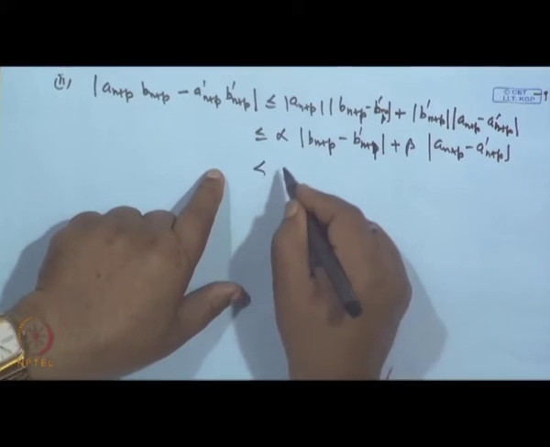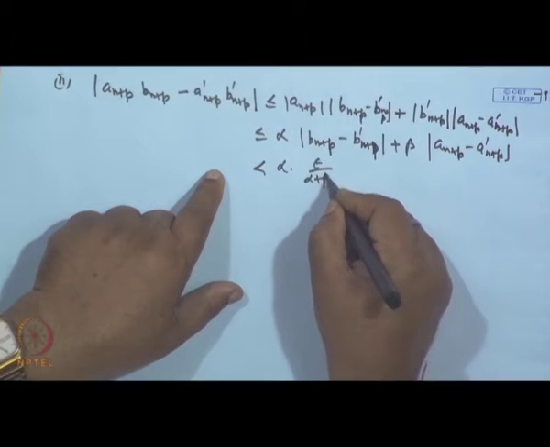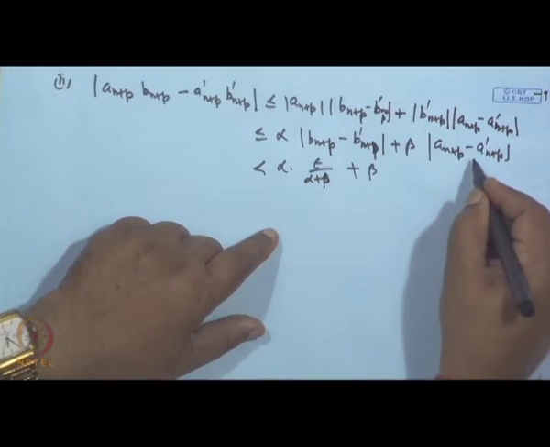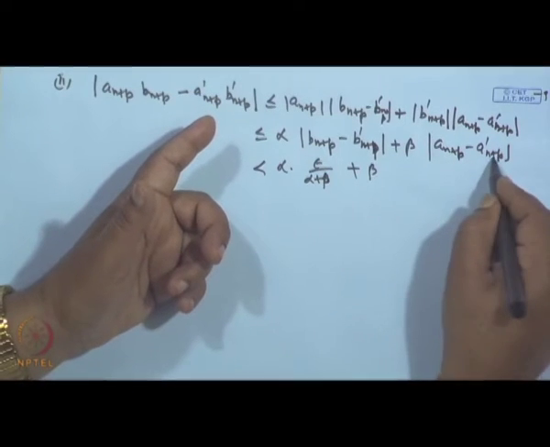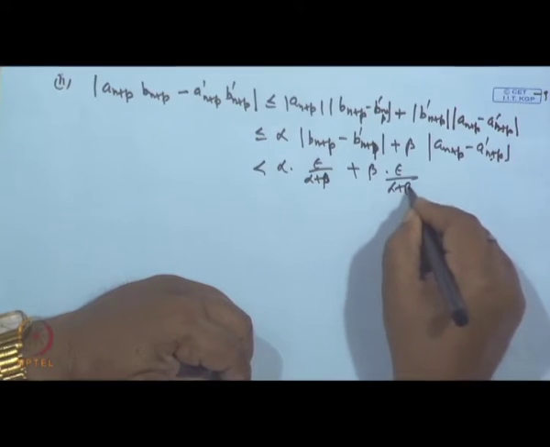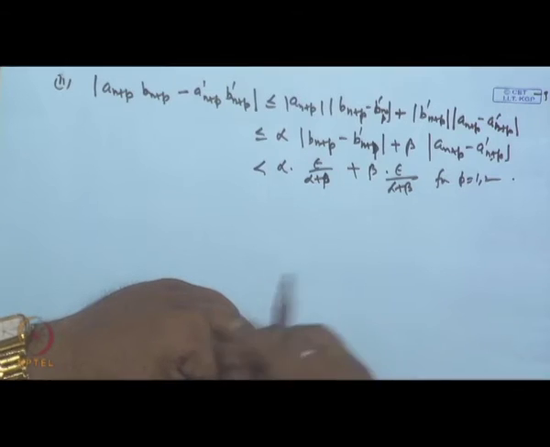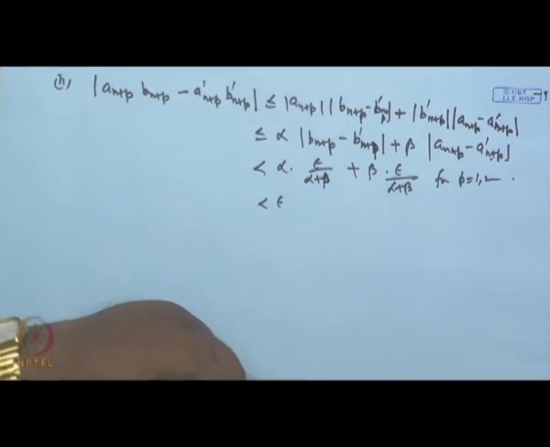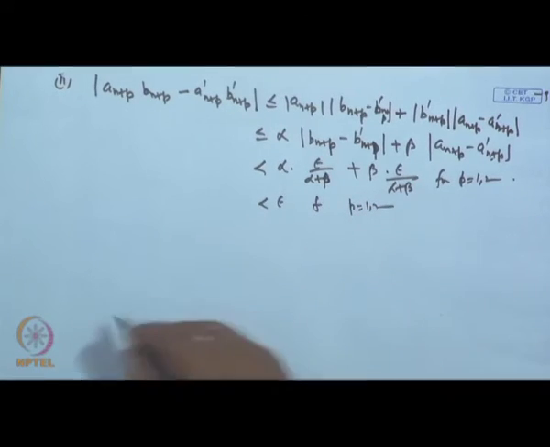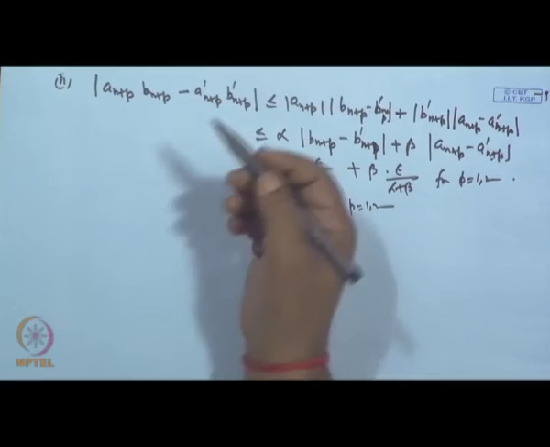So I can make this epsilon l by alpha plus beta, is it not? And this also, because it is also the same sequence. So after a certain step we can make it epsilon l by alpha plus beta for all p from 1 to 3, but this is epsilon. So this is true for all p from 1 to 3. Therefore, these two sequences basically give the same number.